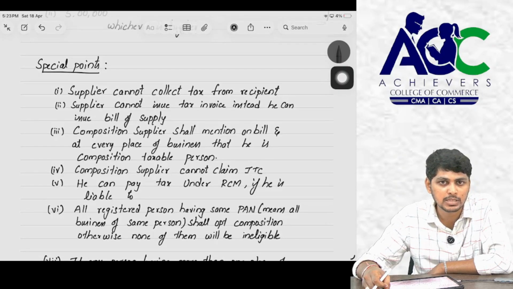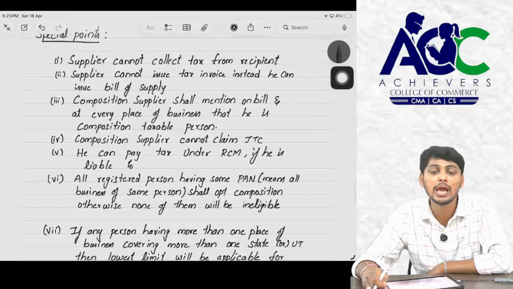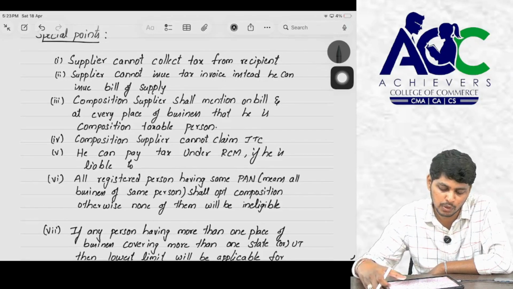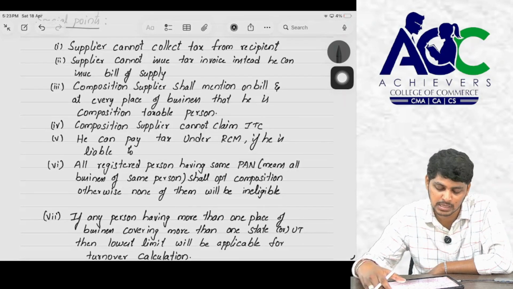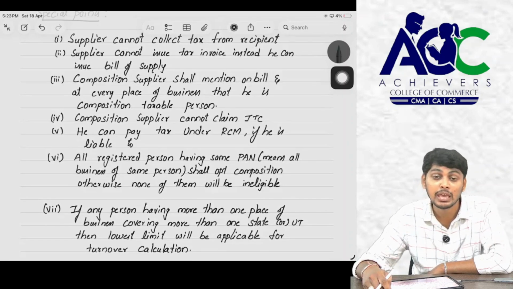So instead of a tax invoice, he can supply a bill of supply, and the composition person shall mention on the bill and at his place of business that he is a composition person. A composition person cannot claim ITC on his input goods and services, and can pay tax under RCM if he is liable to pay tax under RCM transactions.